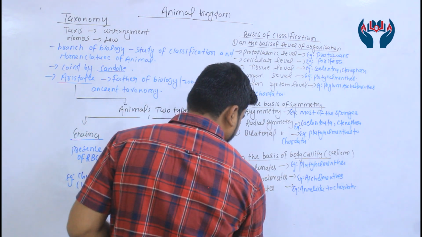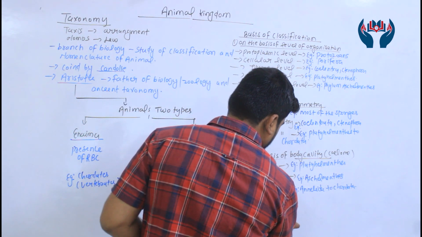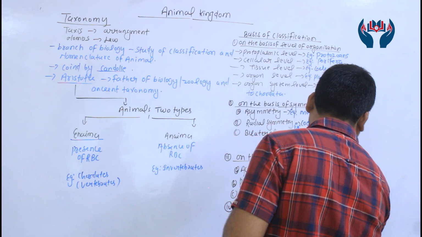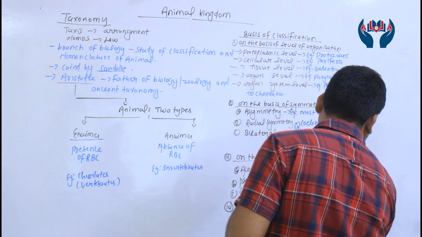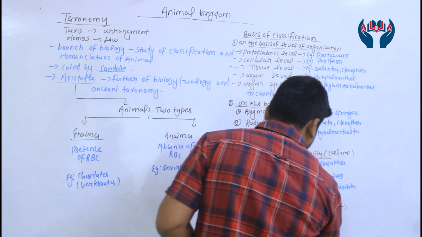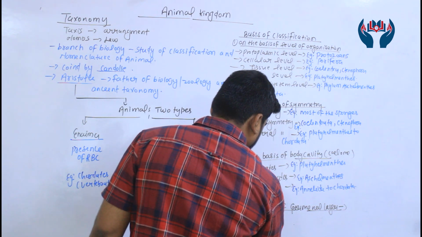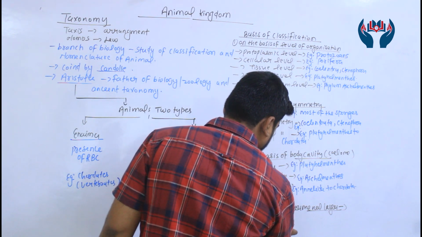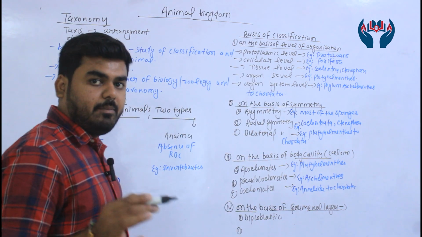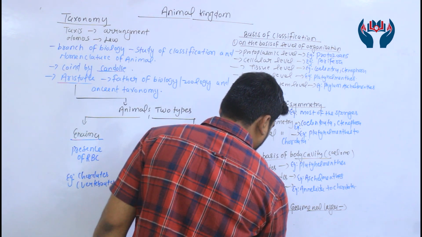Now the fourth one, on the basis of germinal layer. So guys, on the basis of germinal layer, two types of germinal layer are present. That is the diploblastic organism. Two types of animals on the basis of germinal layers: diploblastic as well as triploblastic.